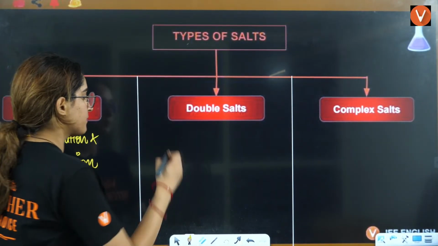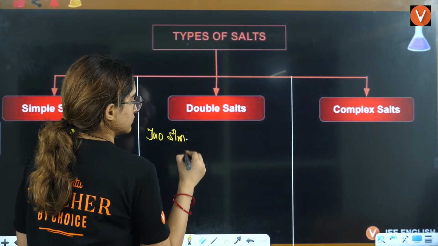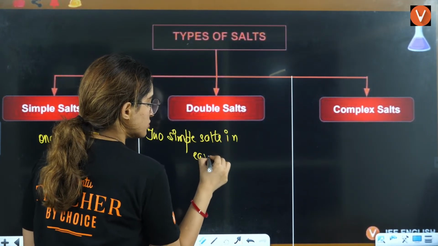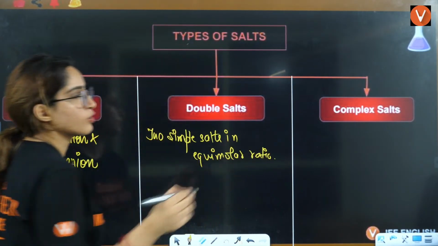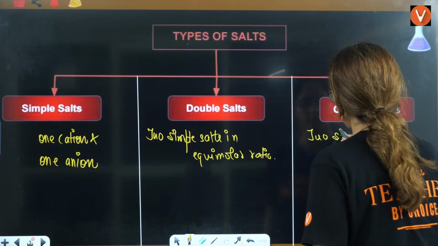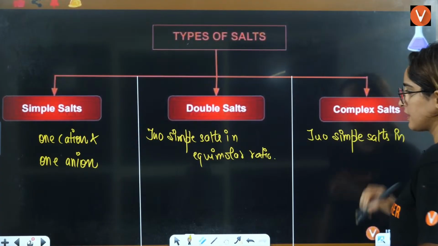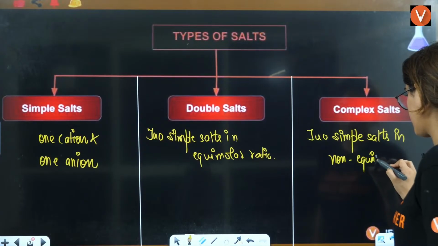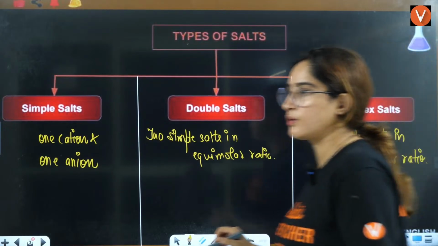Double salts are two simple salts in equimolar ratio. Complexes are two simple salts in non-equimolar ratio.